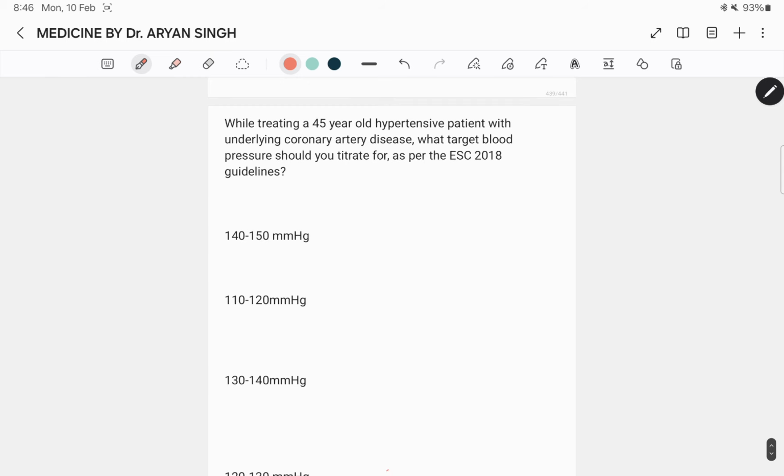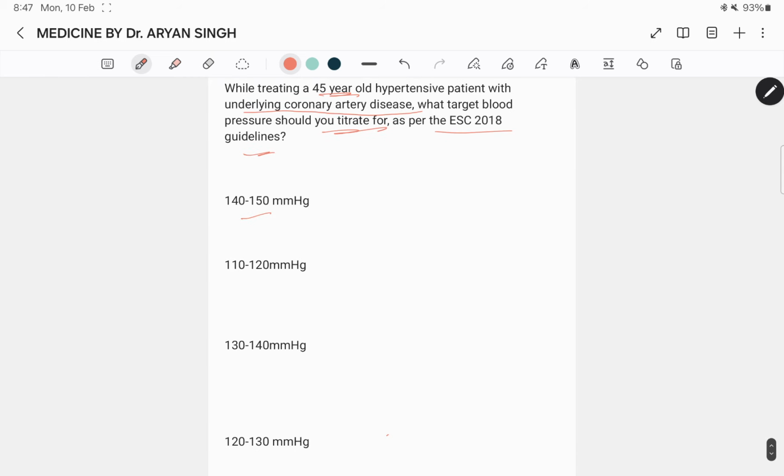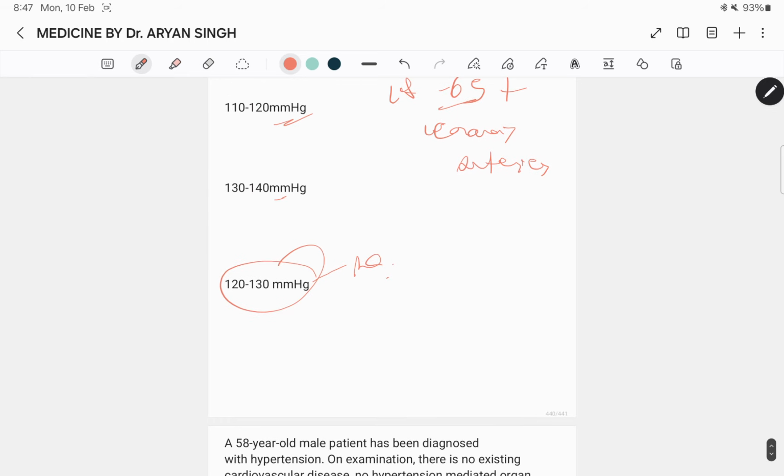Next question, while treating a 45 years old hypertensive patient with underlying coronary artery disease, what targeted blood pressure should you titrate for as per the ESC 2018 guidelines? 140 to 150 mmHg, 110 to 120, 30 to 40. The best answer is 120 to 130. The targeted systolic blood pressure for a hypertensive patient in the age group 18 to 65 years with coronary artery disease is between 120 to 130.